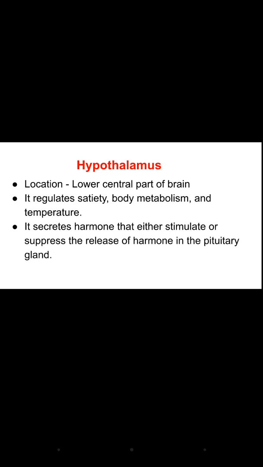So hypothalamus, as I told you earlier, is located in the lower central part of the brain. It regulates appetite, satiety, the body's metabolism and the temperature. It also secretes hormones which either stimulate or suppress the release of hormones in the pituitary gland. For example, in this diagram, hypothalamus is releasing a hormone called thyrotropin releasing hormone.